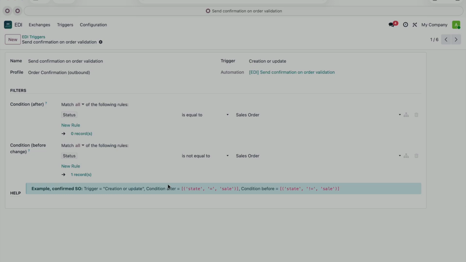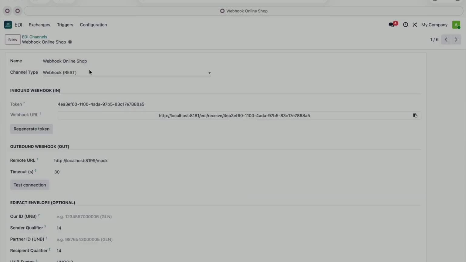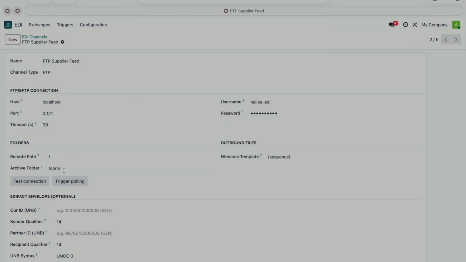You'll recognize this widget. It's exactly the same visual filter selector we just saw on the line filter in profiles, just applied to the trigger conditions instead of the document lines. No syntax to learn, no code to write. You click, pick the field and the operator, and Odoo builds the condition for you. Under the hood, this relies on Odoo's standard automated actions. If needed, you can also find and adjust them from the regular automation menu.